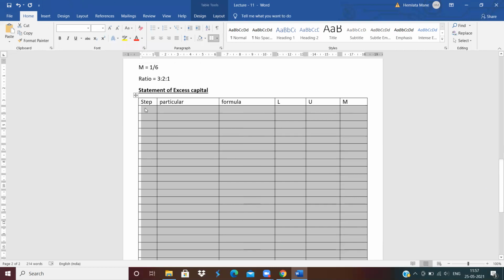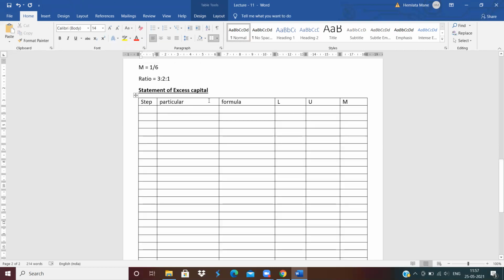Here we calculated it: the profit sharing ratio is 3:2:1.